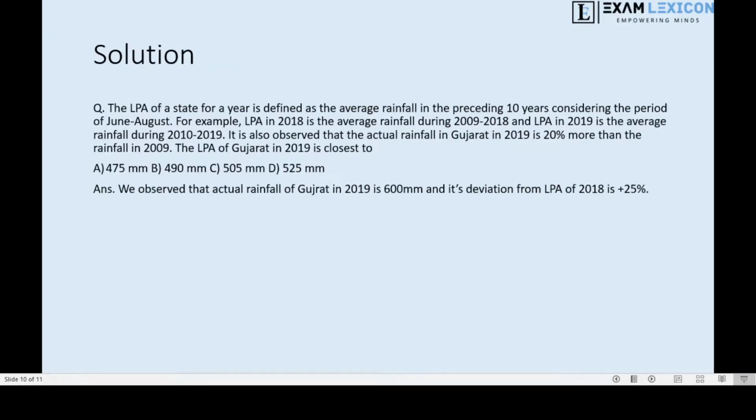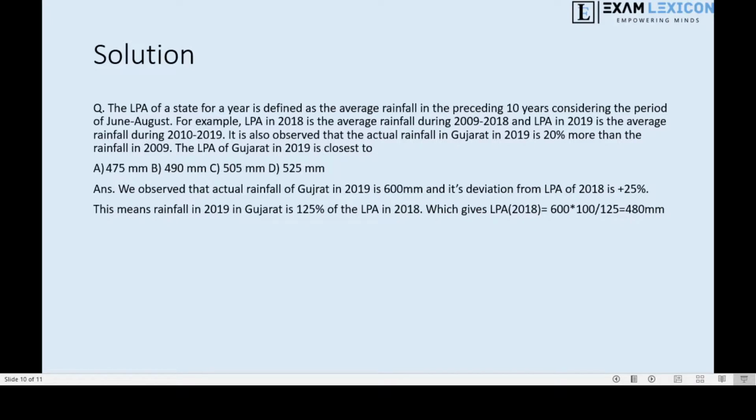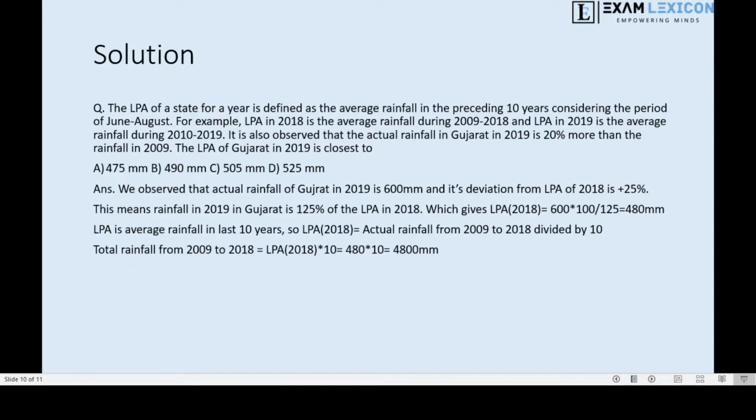Okay, so because it is given to us that its deviation from LPA of 2018 is plus 25%, this means that rainfall in 2019 in Gujarat is 125% of LPA in 2018, which gives us LPA of 2018 equal to 600 into 100 divided by 125, which turns out to be 480 mm. Okay, so now we have LPA of 2018 as 480 mm.